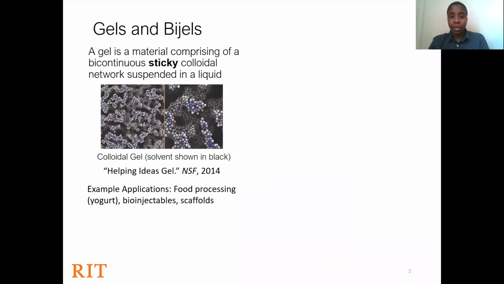Gels are a material comprising a bicontinuous sticky colloidal network that is suspended within a liquid. Gels have many applications that include food processing, bioinjectables, and scaffolds. In the middle is an example of a gel colloidal network.